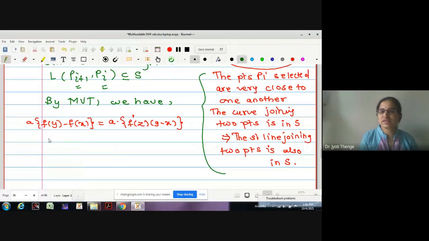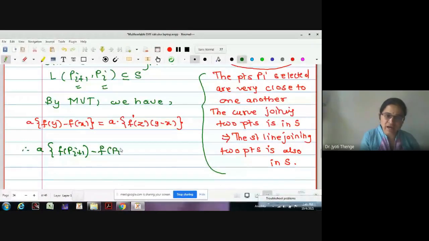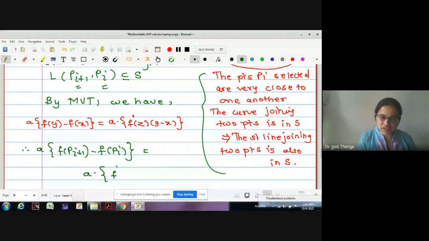Now we were going to use this mean value theorem for the 2 points P(i+1) and Pi. Therefore, let me put here a·(f(P(i+1)) minus f(Pi)), and here we will say that there exists a point C. Therefore, the right side I will write as a·f'(C)(P(i+1) minus Pi).